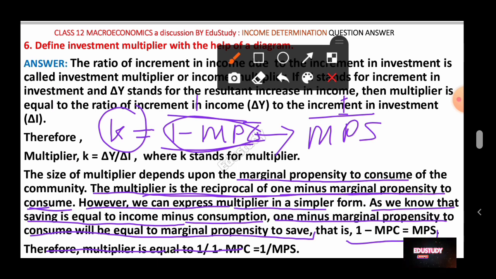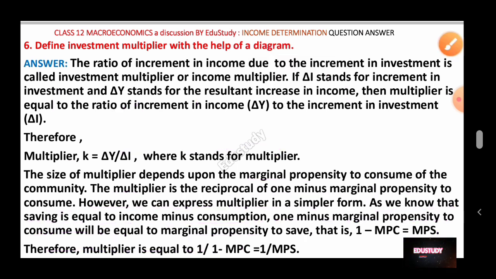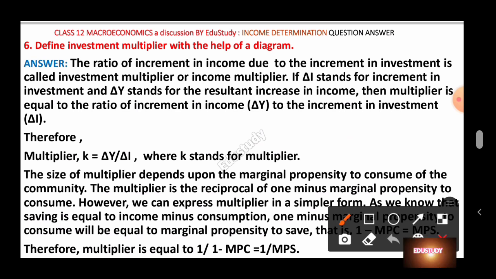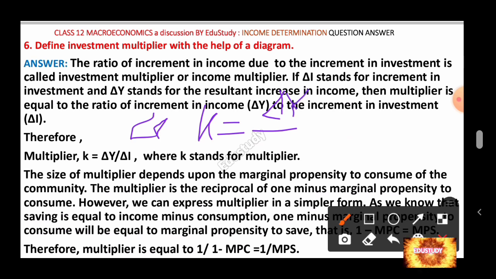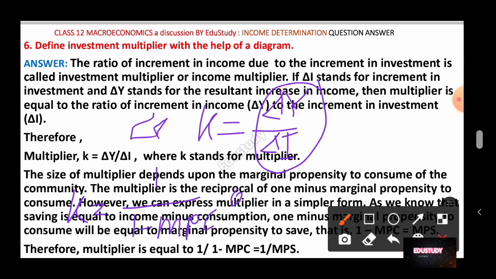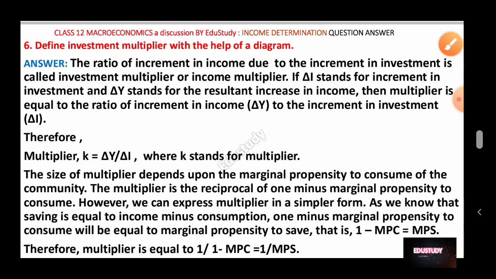Okay, it can be measured in 3 ways. Now you have got the 3 ways the value of the multiplier can be measured. First, the value of the multiplier can be measured by the change in income due to the change in investment, that is del Y by del I. Again, it can be measured by K equal to 1 divided by 1 minus MPC, or it can be measured by 1 by MPS. In this way you can measure the value of the multiplier. So I hope you have understood this.